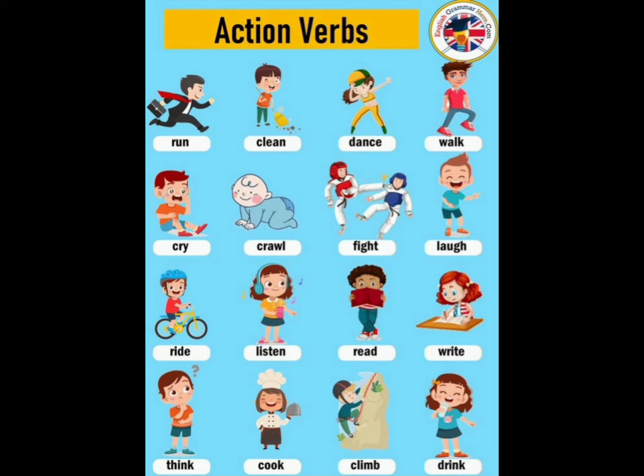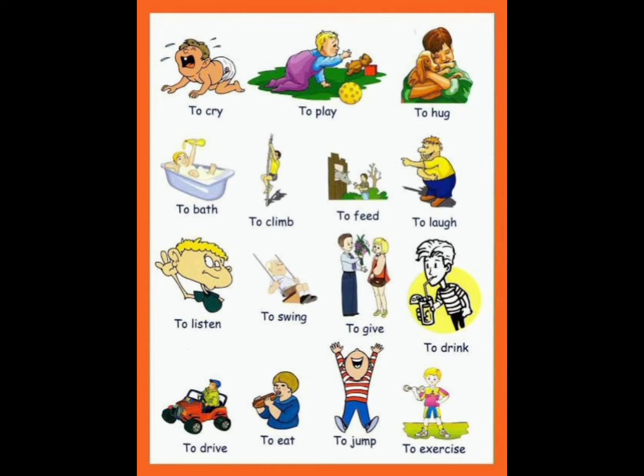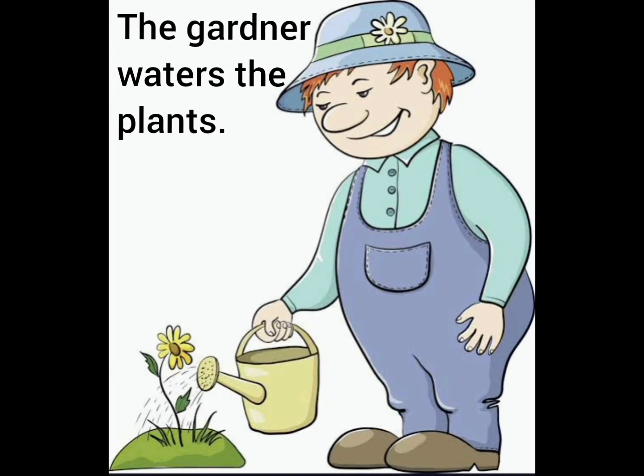As you can see, the chart is showing us different types of action words. They all are verbs. Let us see some examples. The first example is, the gardener waters the plants. What does the gardener do? He waters the plants. The word waters expresses an action.